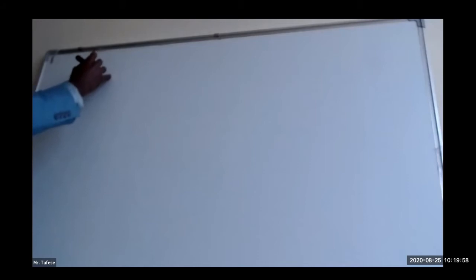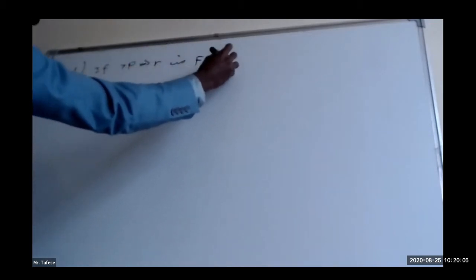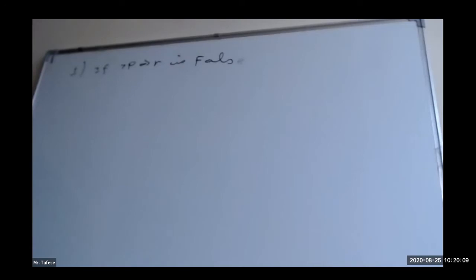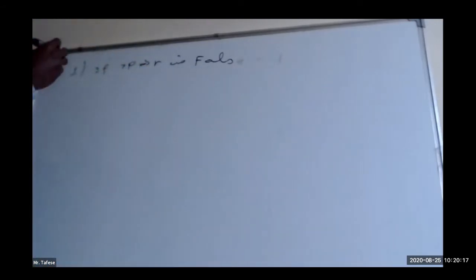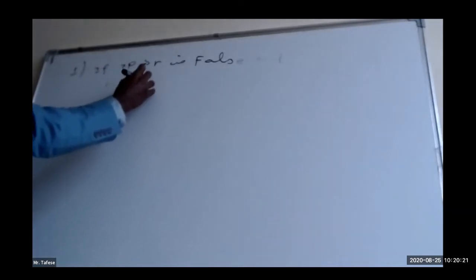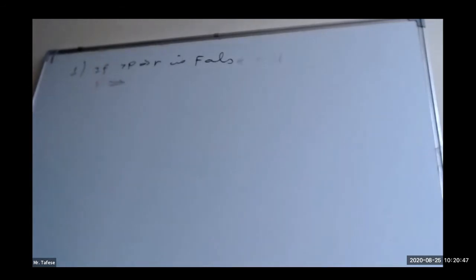If negation of P implies R is false, and P by implies Q is true.